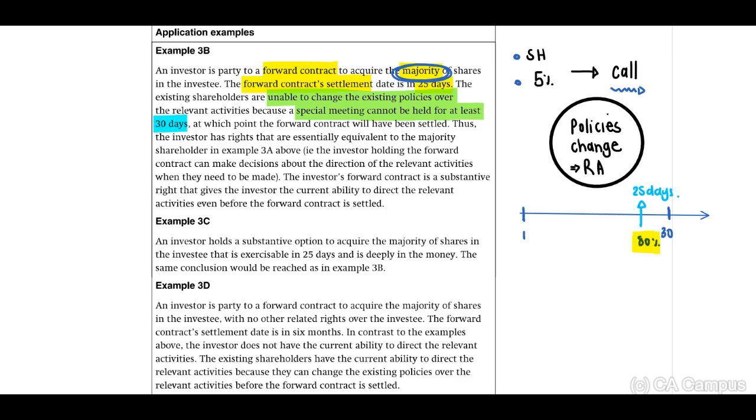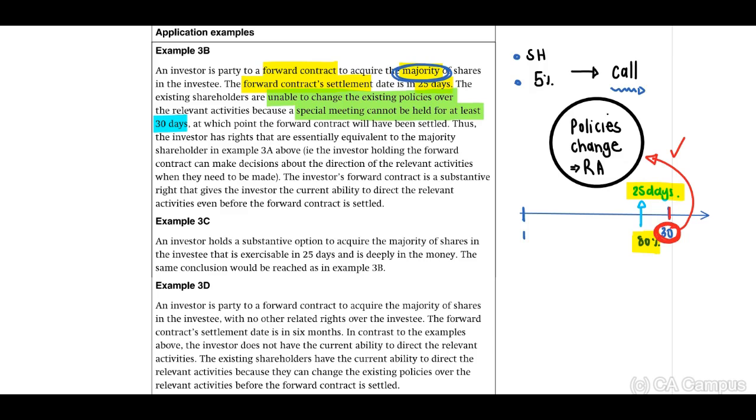Now, if we look at the 25 days period, do you think this is a problem? No. Why not? Because on day 30, when they make this decision or when they are able to be at this meeting, have the special meeting, the investor will be able to make the decision and exercise that right. Therefore, the investor's forward contract is a substantive right. It has the potential to give the investor a right at the meeting.